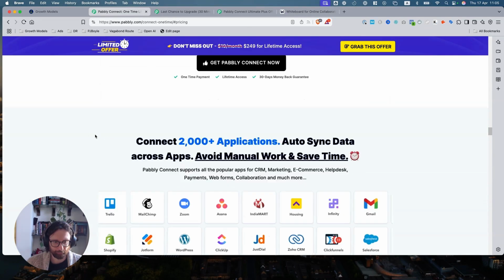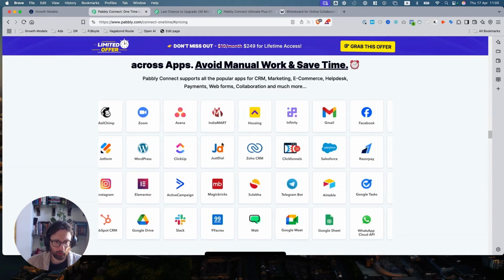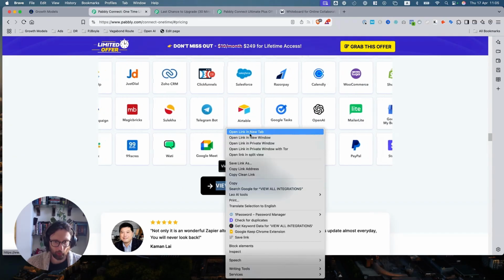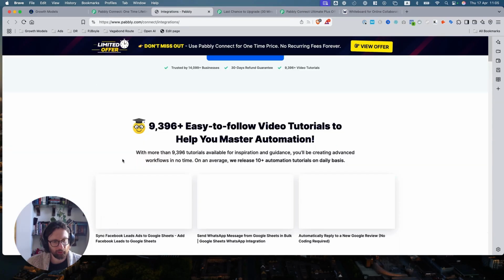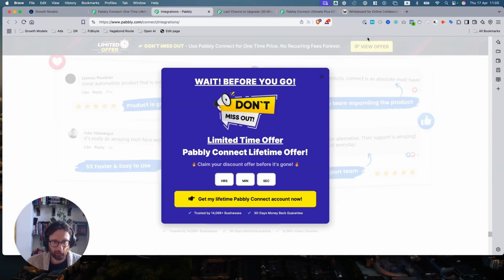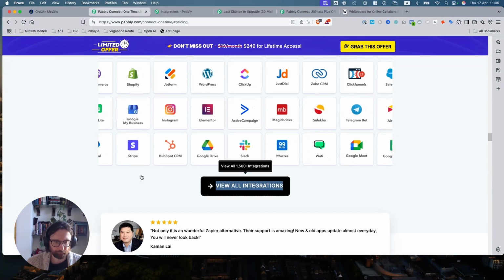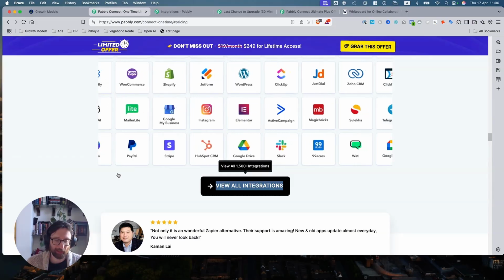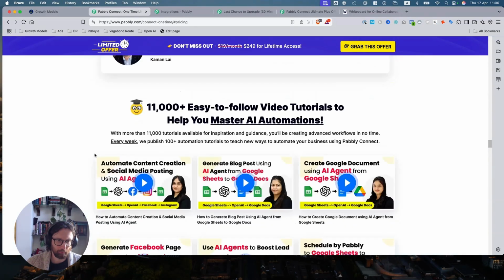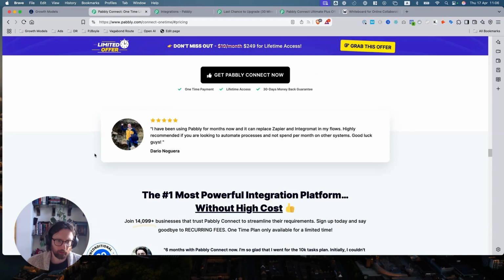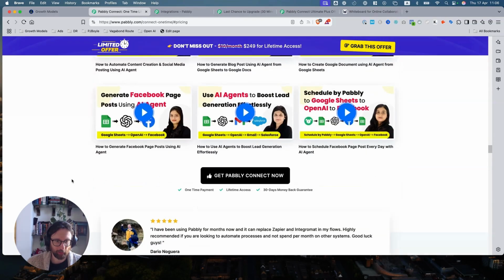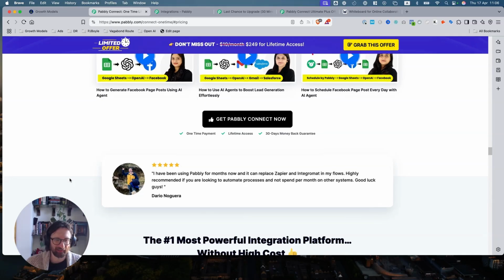Use cases, 2,000 applications. The all integrations, nice. That'll go through to a page, which will then go through to a pay now. See what you can search from, but on this page, I imagine there's also, you still got the CTA up here. There you go. Start not free yet. So everything leads back to that payment page. Video tutorials, 11,000 of them. My God, that's a lot. These people doing these videos must be so tired of doing them at this point.